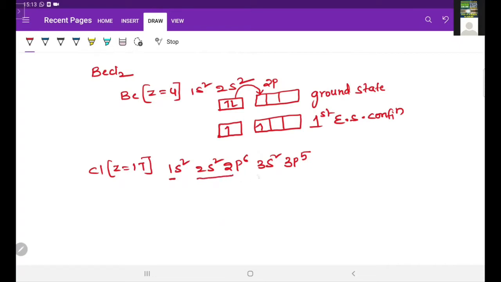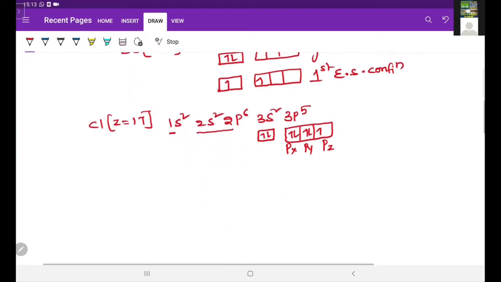In this valence shell, 3s has 2 electrons and 3p has 5 electrons. Among the px, py and pz orbitals, the pz orbital has 1 unpaired electron, so the s orbital of beryllium overlaps with the p orbital of chlorine and forms one bond.